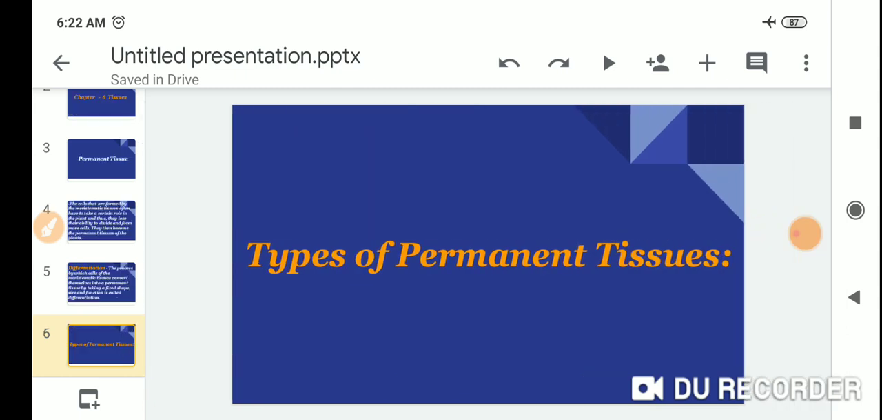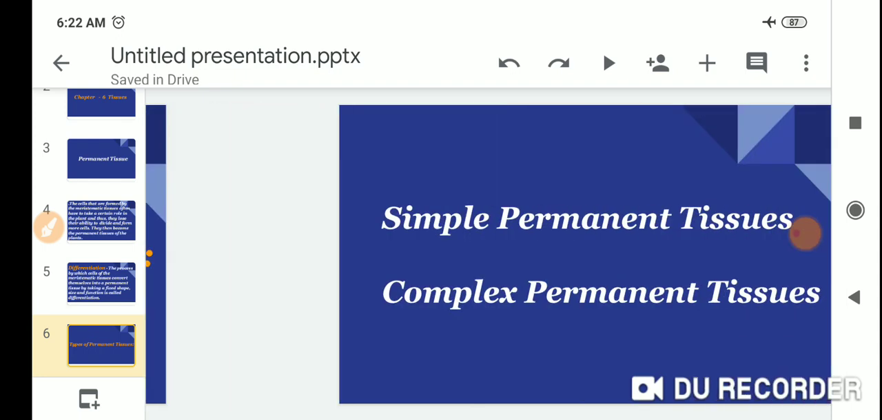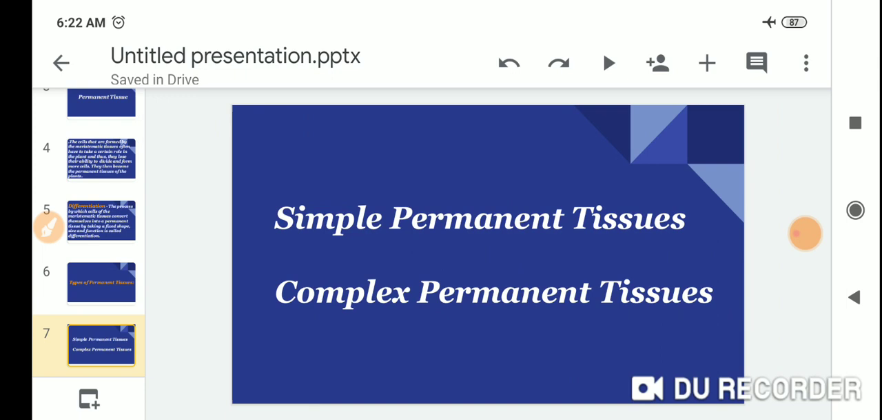Types of permanent tissue. There are two types of permanent tissue. First one is simple permanent tissue and second one is complex permanent tissue.